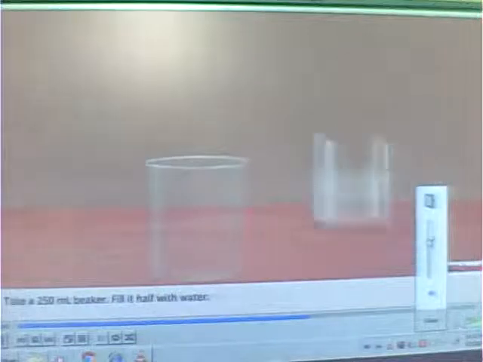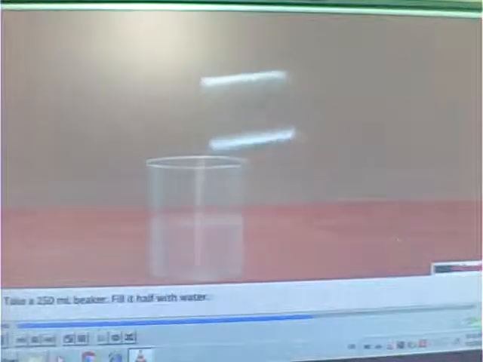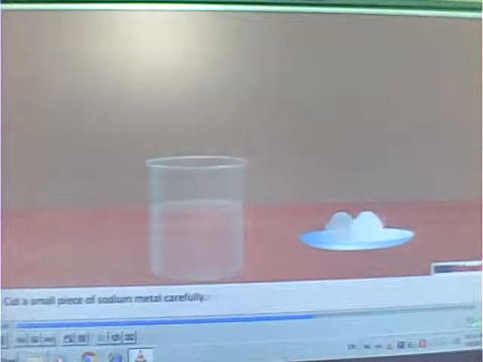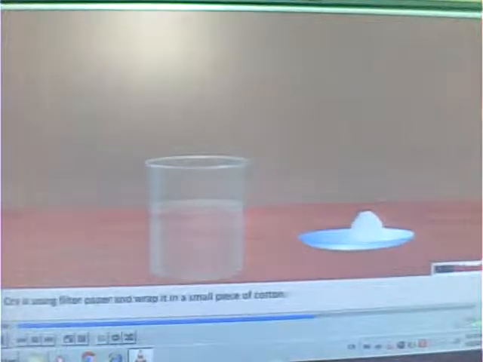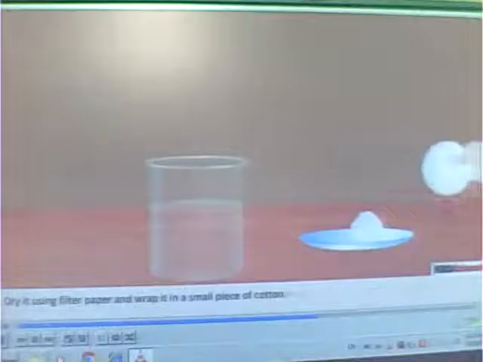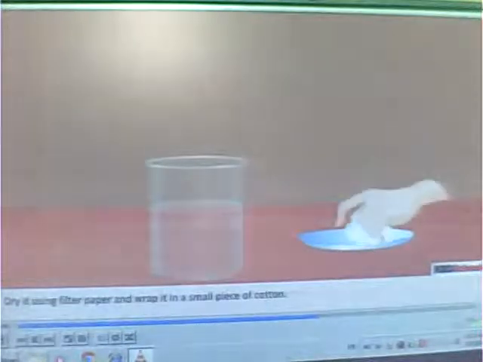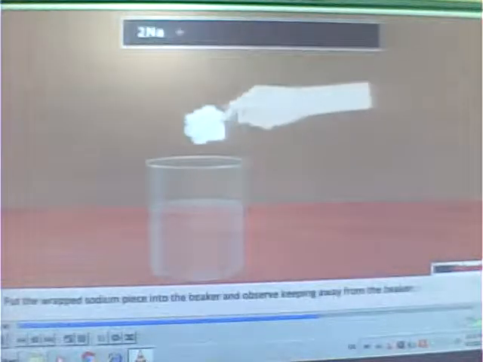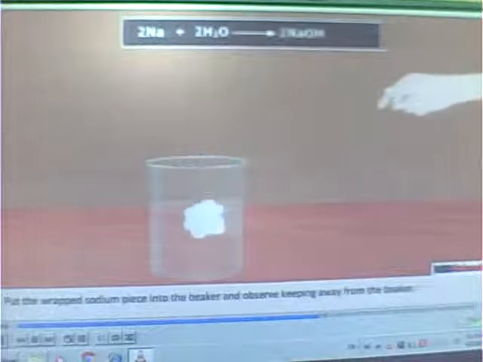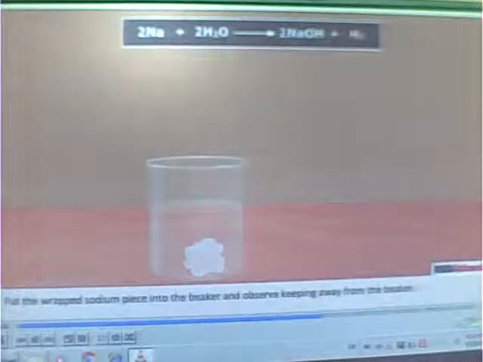Reaction with water. Let us do an activity to demonstrate the reactivity of metals with water. Take a 250 milliliter beaker. Fill it up to half with water. Cut a small piece of sodium metal carefully. Dry it using filter paper and wrap it in a small piece of cotton. Put the wrapped sodium piece into the beaker and observe keeping away from the beaker.